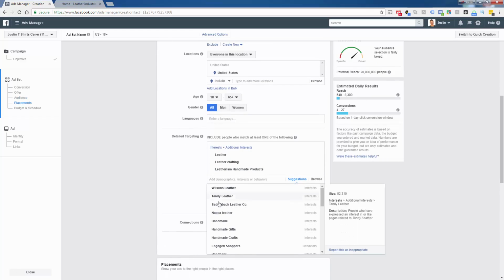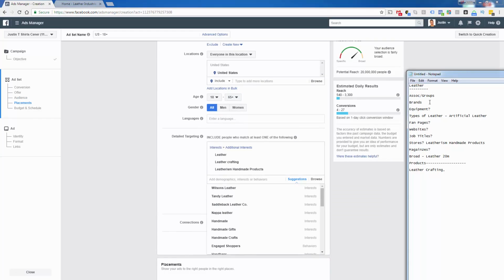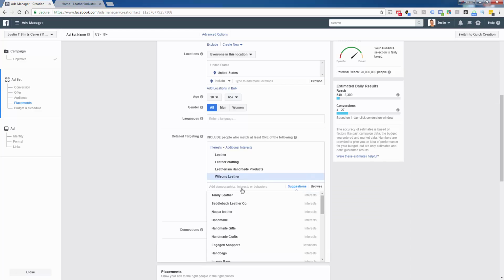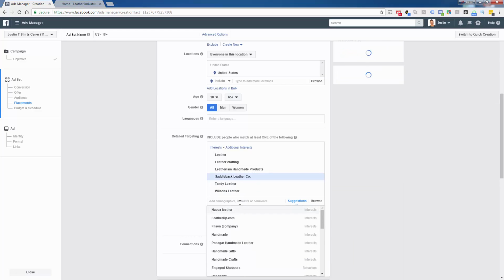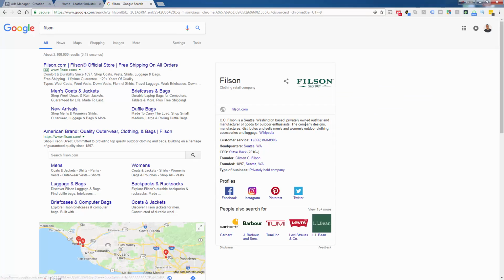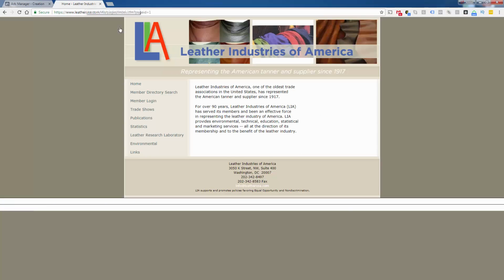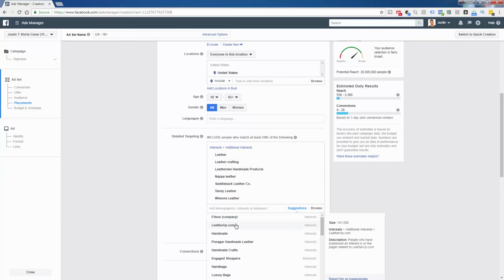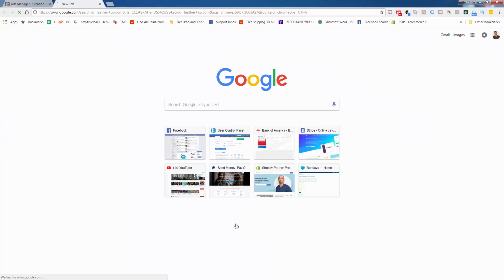Okay, so this helps. So we are going to be able to have brands as well. Okay, so we'll come over here under brands. We'll go to Wilson's Leather, Tandy Leather, Saddleback Leather Co., Napa Leather, etc. So let's actually go ahead and we'll just build this interest group right now. I'm going to add all of the brands of leather. Let's see what Filson is. Filson Outfitter. Okay. Leatherup.com.